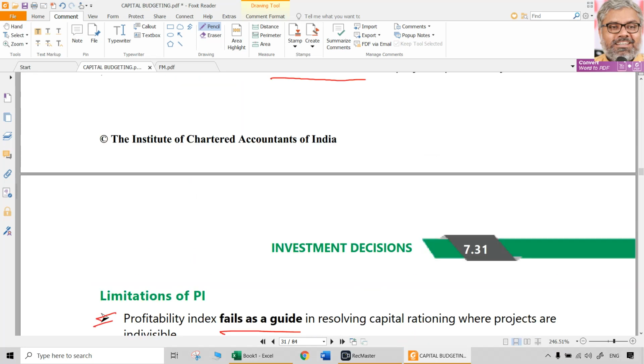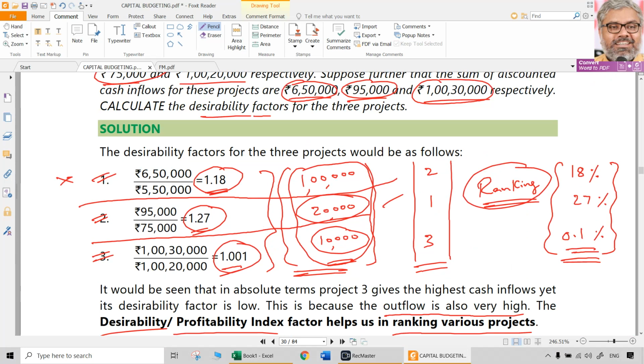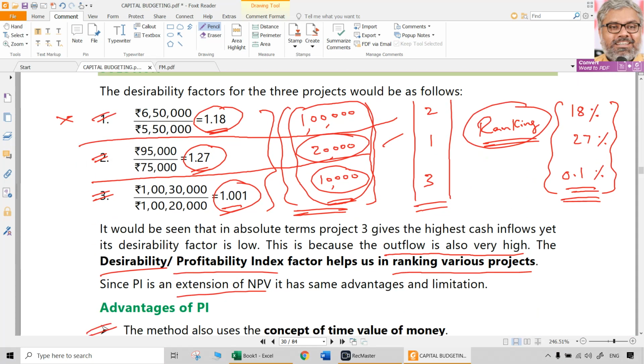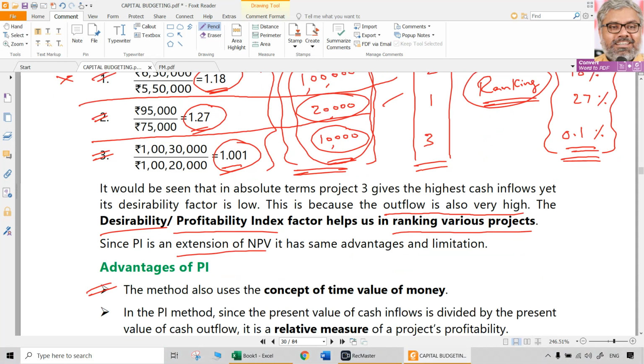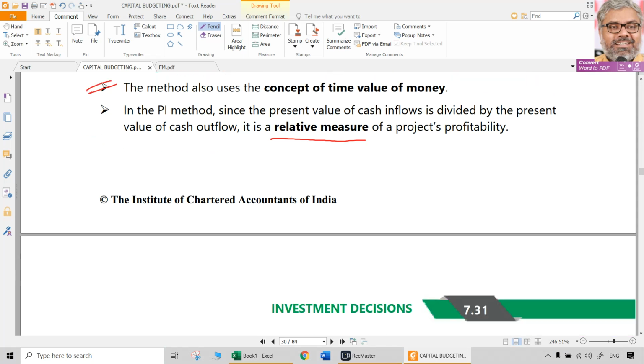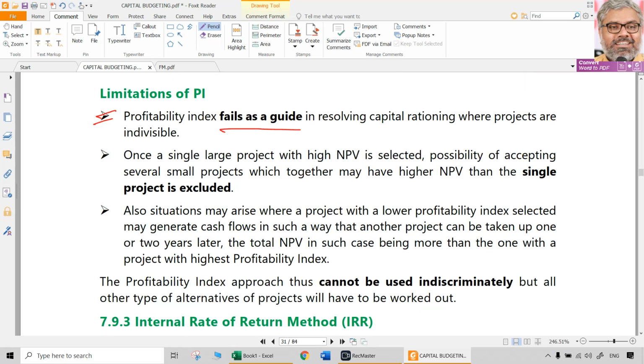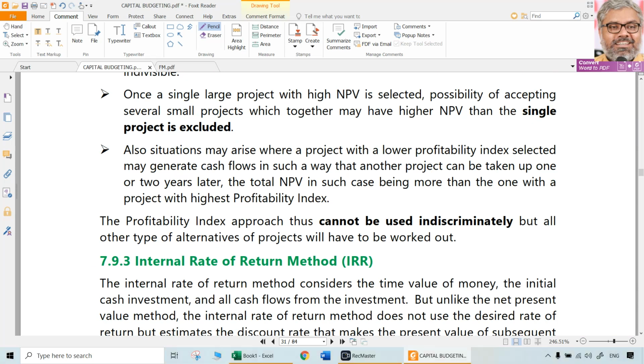So if a company has a sufficient amount of money, then profitability index is not at all relevant. You want 18%, okay, good. You want 27%, good, no problem. Go ahead with that. Even 0.1% is good as long as it is positive. So that is where the profitability index may not be really helpful.